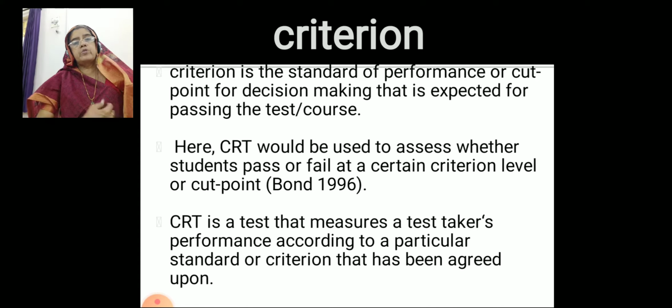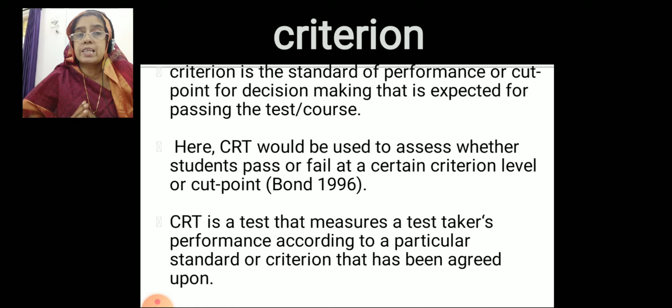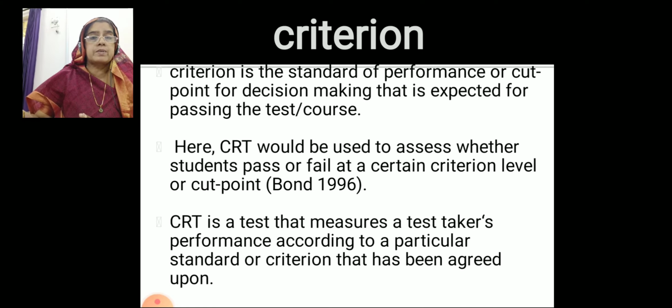It must be new fashion, like that. We fix a lot of criteria even when selecting clothes for festivals or any other occasion. So criterion is the standard of performance, that is what we expect. That is the criteria, or a cut point for making the decision when we expect something from some aspect.